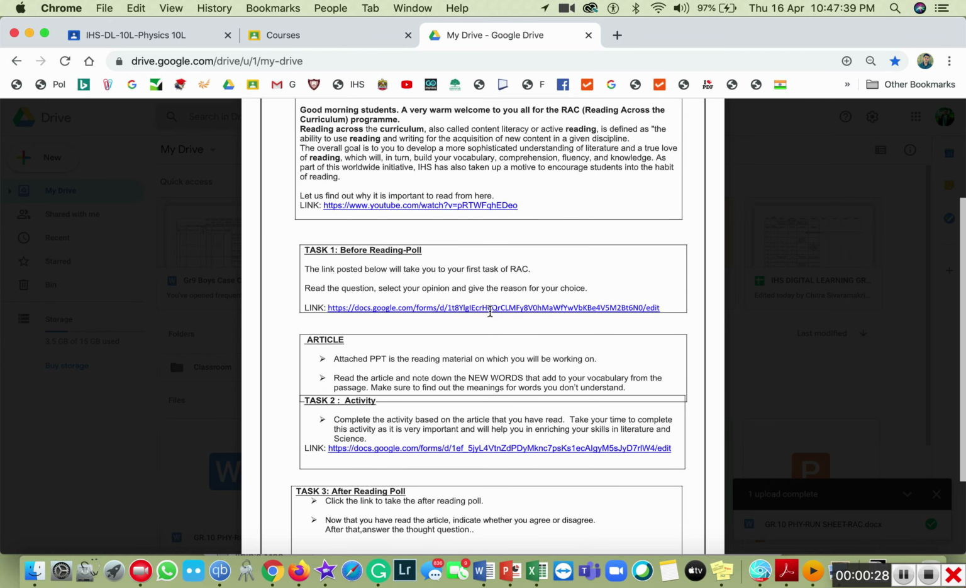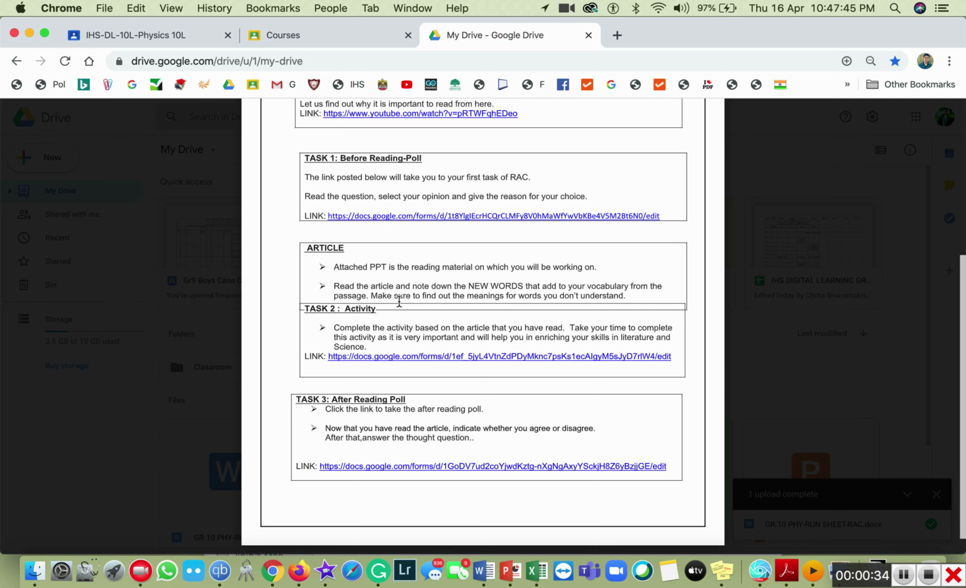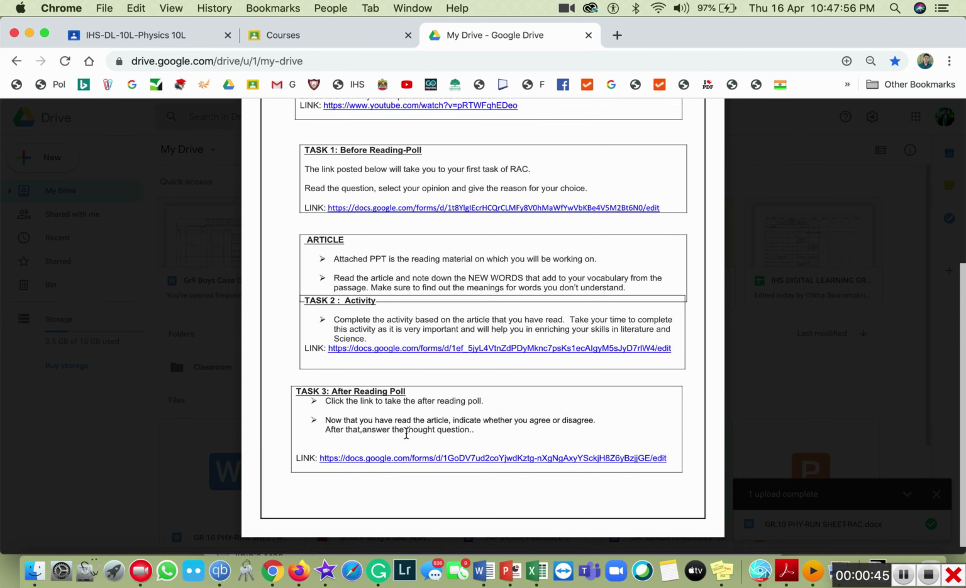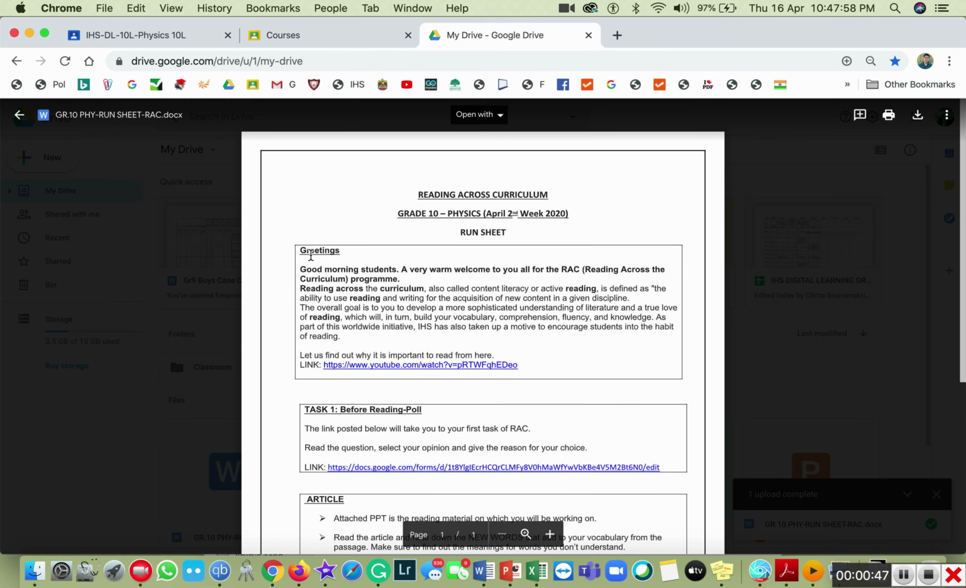Then there is a Google form, that is before reading poll, similar to a pre-assessment. Then this article, the PPT that you have to post. Then the activity, based on the activity we have some questions. This is the link for the Google form. Then this is the after reading poll, and there is a link for the same. So this is the run sheet. Based on the run sheet we have to post.